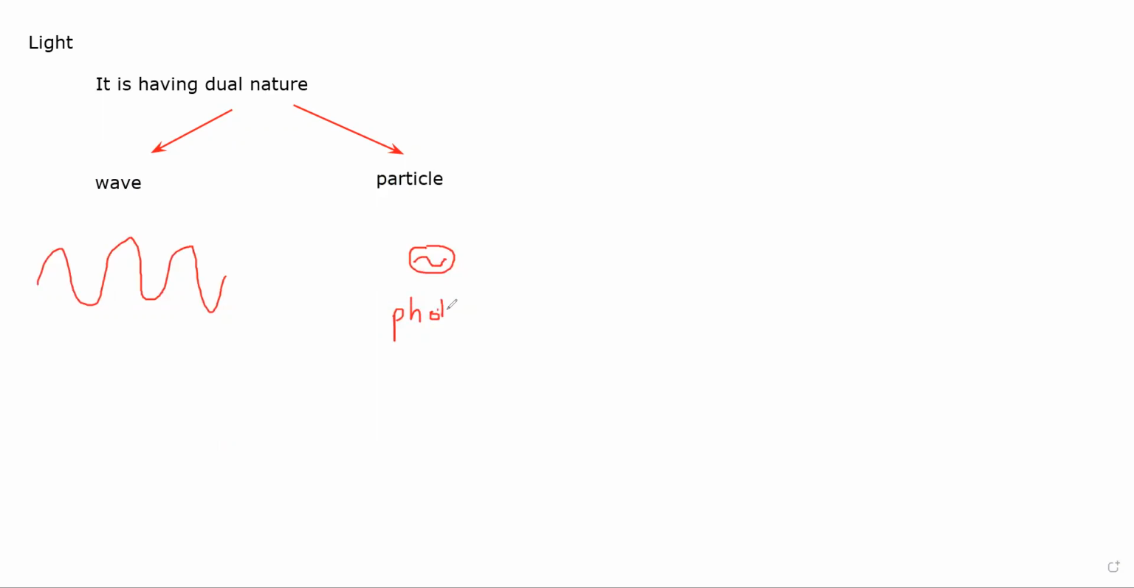is known as a photon. If we want to find the energy of the photon, that is given by E equals hf, or E equals hc divided by wavelength, lambda. These are the two formulas which we can use to find the energy of the photon. E equals hf or E equals hc over lambda.